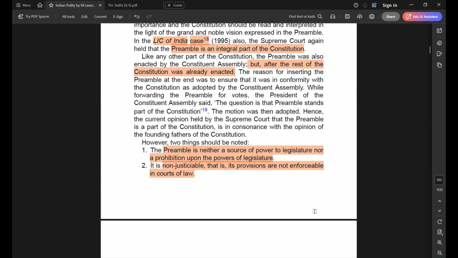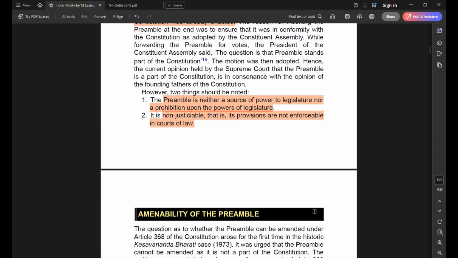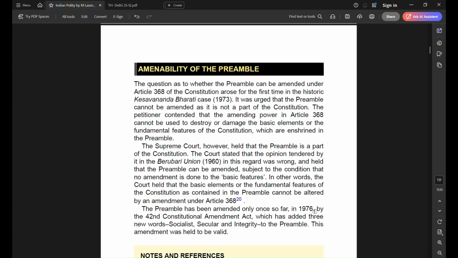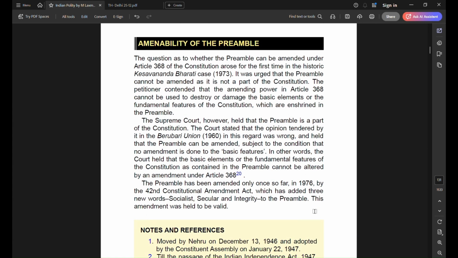Although preamble is part of the constitution, it is neither a source of power to legislature nor a prohibition upon their power. It is non-justiciable, that is, it is not enforceable in court of law. In Kesavananda case, it was declared that constitution preamble is amendable. Since it is part of the constitution, it can be amended, but the basic features cannot be done away with. So basic features cannot be disturbed, but it can be amended.